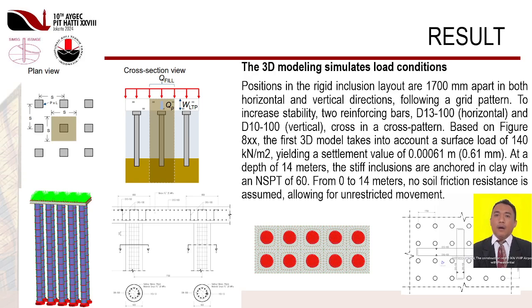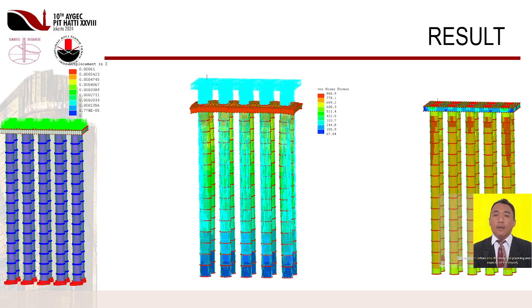At a depth of 14 meters, the stiff inclusions are anchored in clay with an NSPT of 60. From 0 to 14 meters, no soil friction resistance is assumed, allowing for unrestricted movement. Next. In the initial condition, 3D modeling is carried out according to Figure 8 with the load given on the surface of the concrete slab being 140 kN/m2.